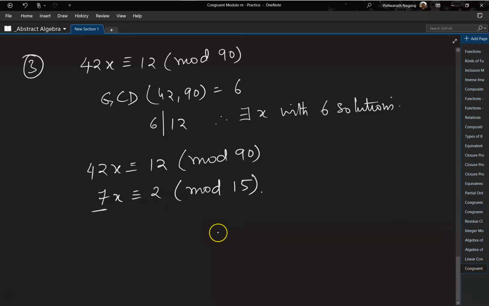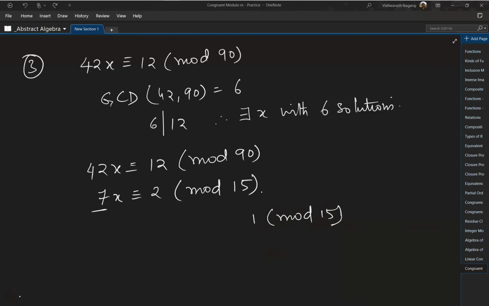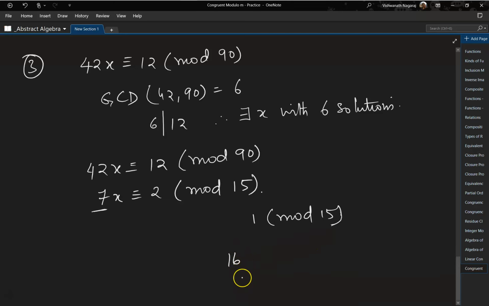So for this, let's figure out 1 mod 15. Now how do we figure out 1 mod 15? Now here remember, the remainder is 1. So that means it is going to start with 16. Right? 16 mod 15 is 1.